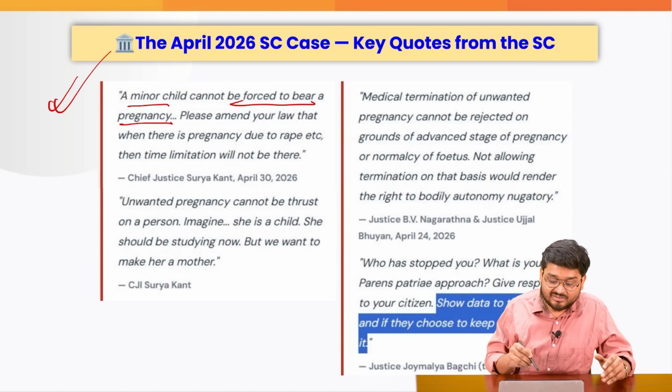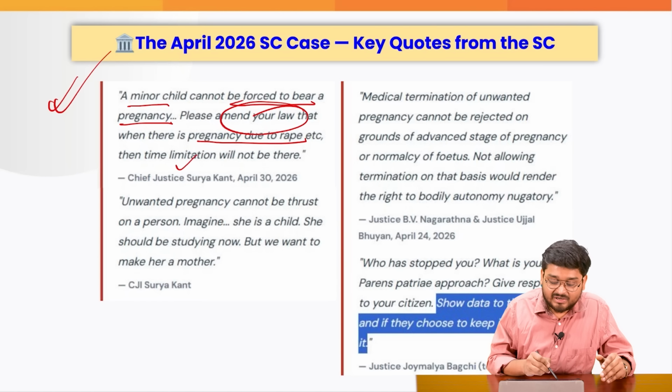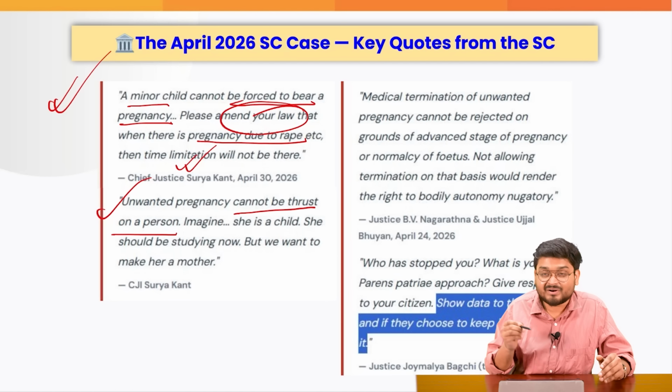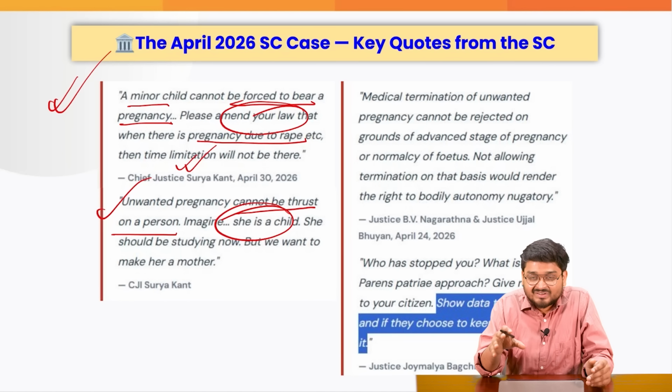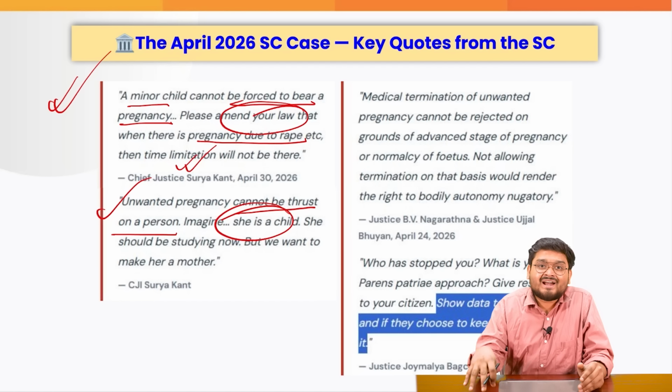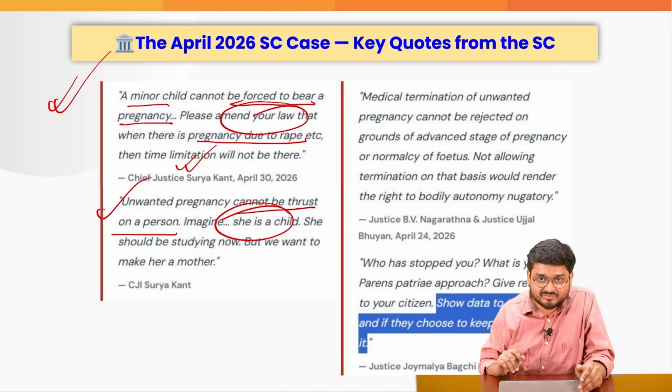The government is being requested right now to amend the law, because when there is pregnancy due to rape, etc., time limitation should not be there. Unwanted pregnancy cannot be thrust on one person. Imagine that she is a child right now. She is studying right now. The Supreme Court is saying, how can I deliver this judgment by looking at her face in case of this particular event?